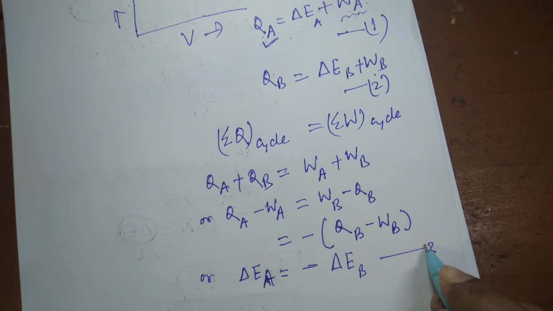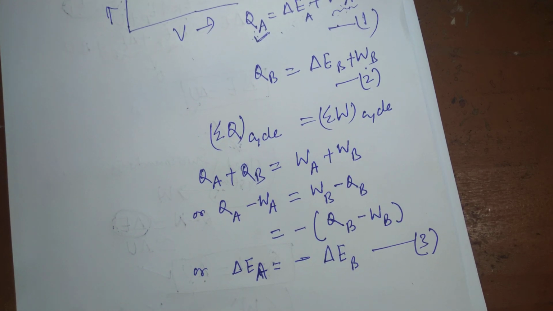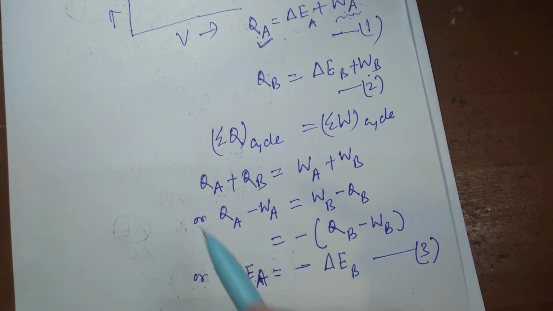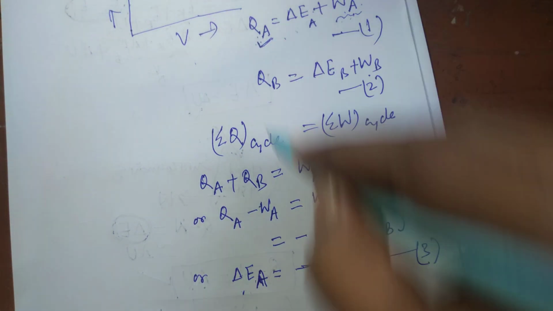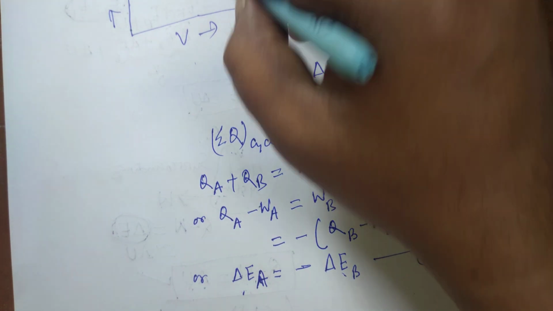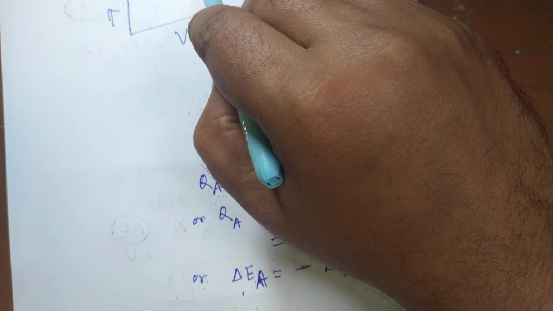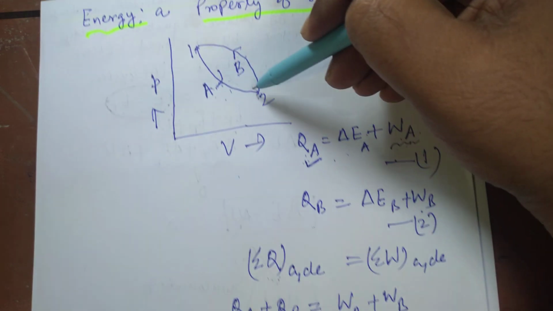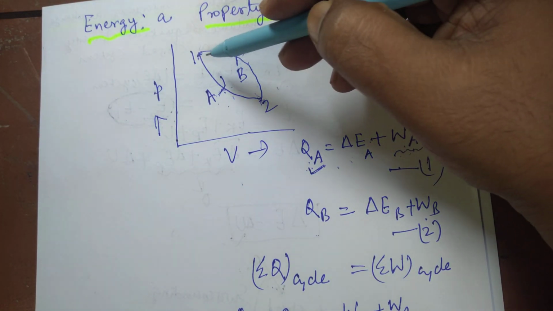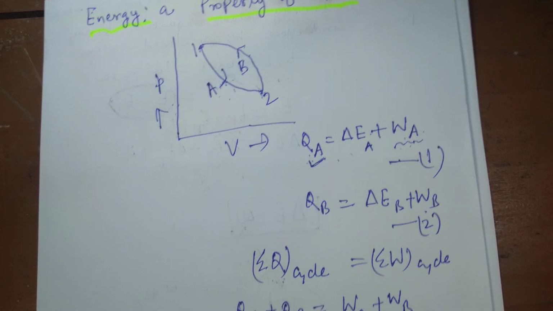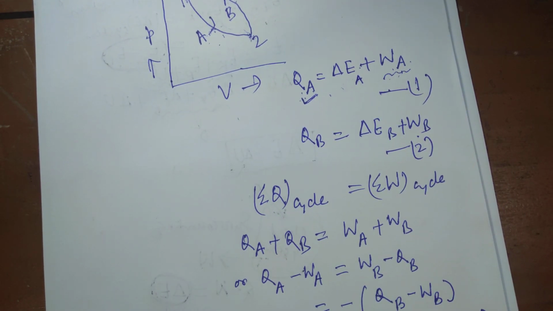So this becomes equation 3. This is the relationship between delta EA and delta EB. Delta EA is the change in energy when the system travels from state 1 to state 2, and delta EB is the change in energy of the thermodynamic system when the system travels from state 2 to state 1, that is E1 minus E2. So delta EA is equal to minus delta EB.